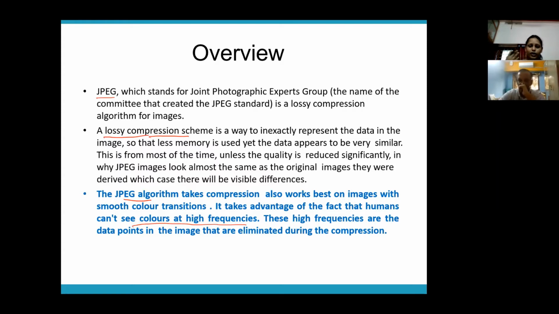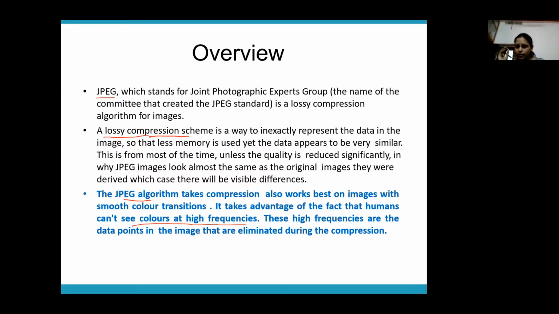If you are not able to observe those colors, what is the point in wasting additional bits for storing that information? That is the property that is exploited by JPG. If you are not able to see that information at very high frequency, there's no point in storing it.